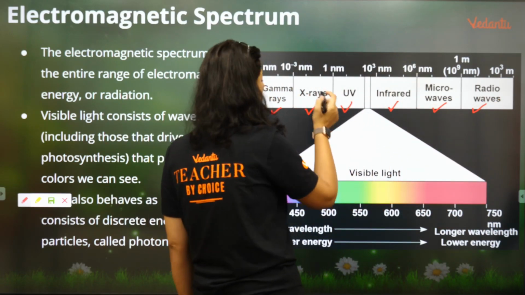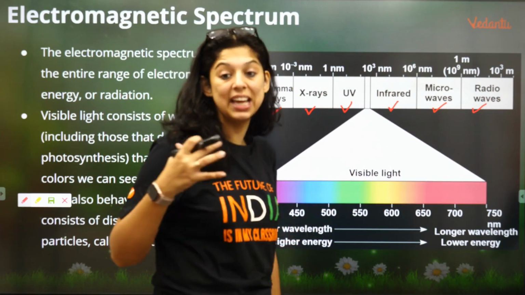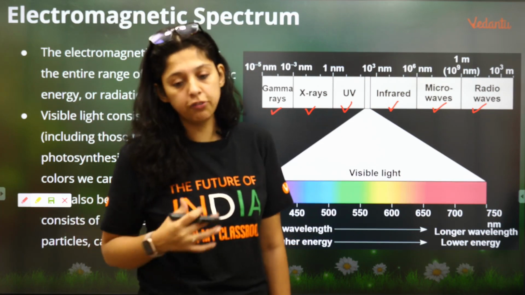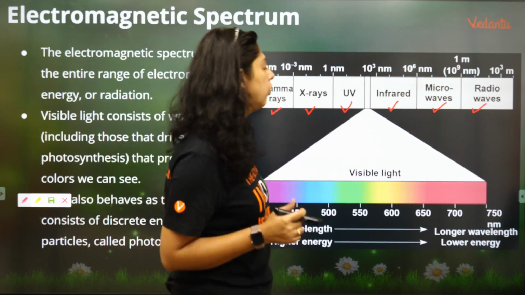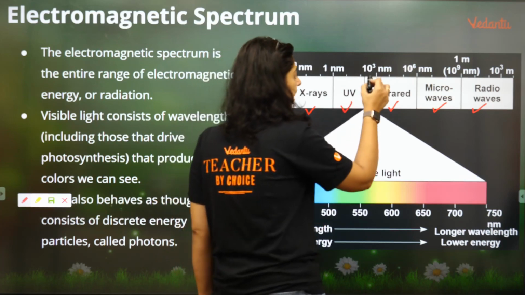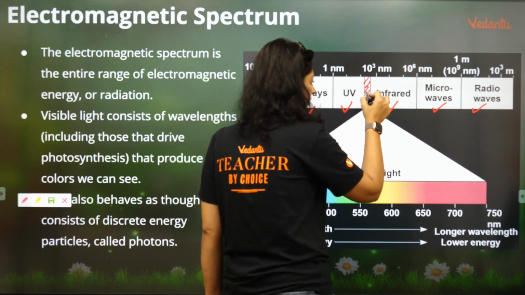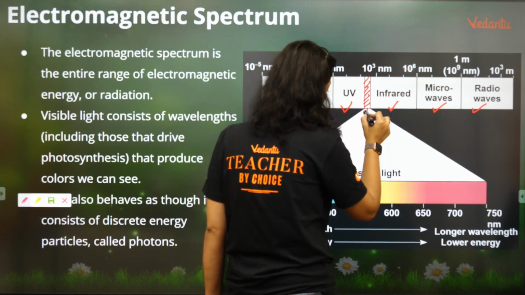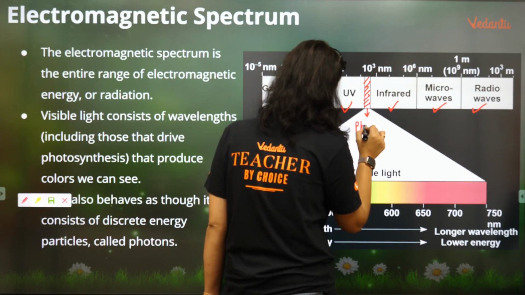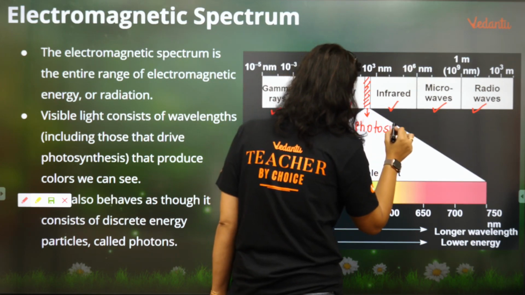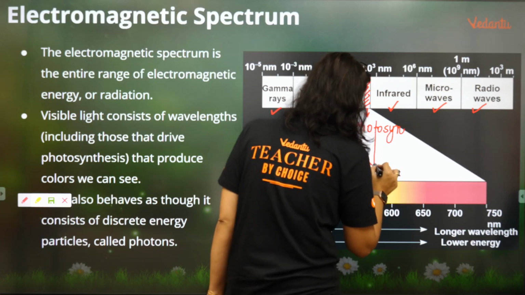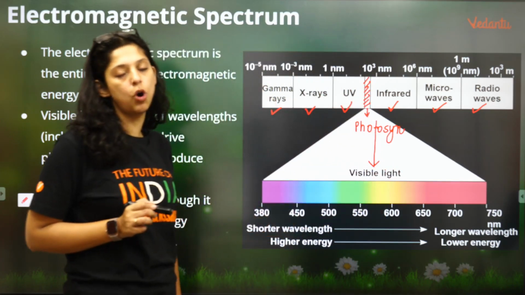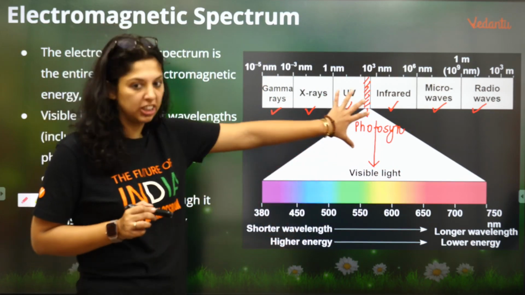None of the rays can do photosynthesis. Only this very small spectrum can do photosynthesis. This is referred to as the visible light.